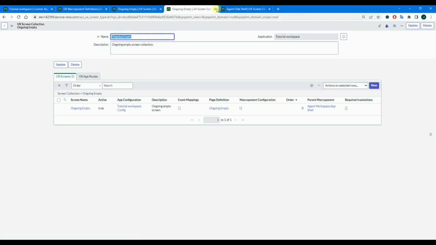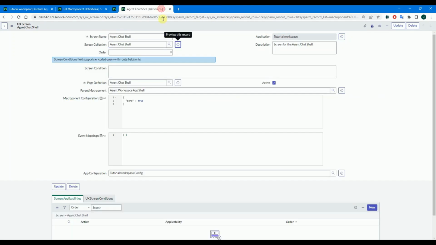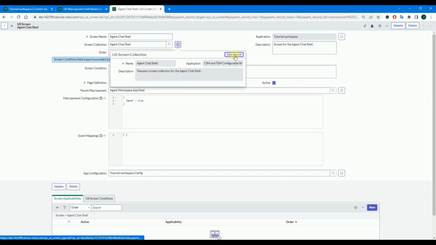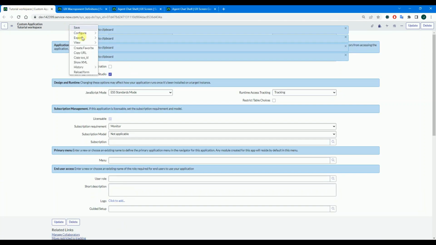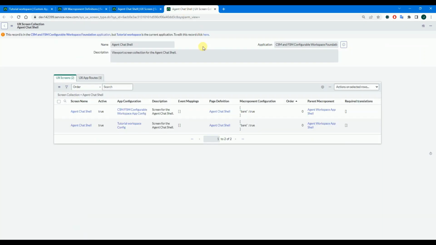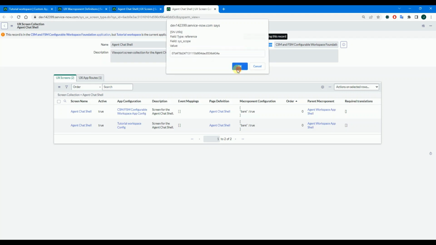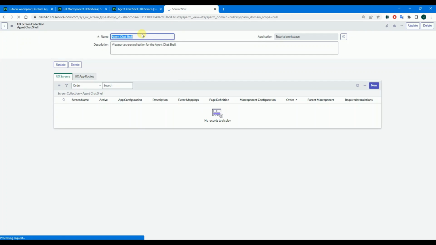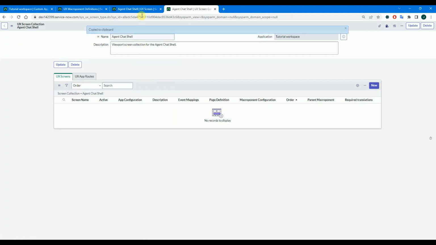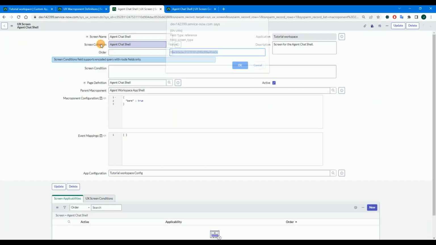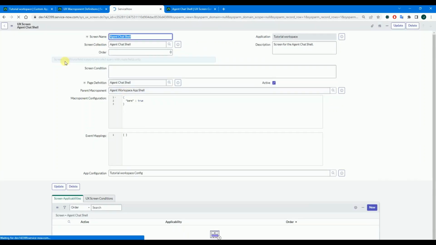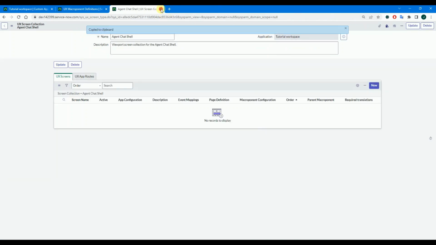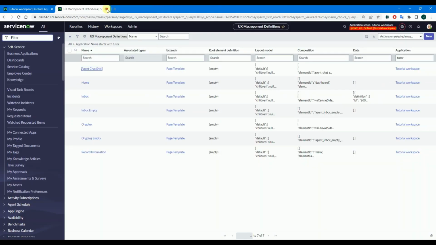And last one, agent chat shell. Open the original record. This ID of your application. Update. Insert and stay. Copy this ID and update in screen collection field. Save. And that's all.